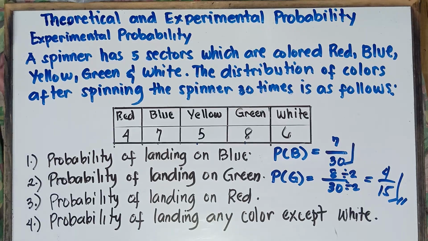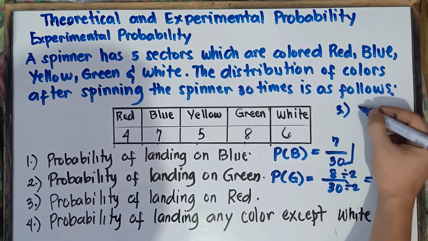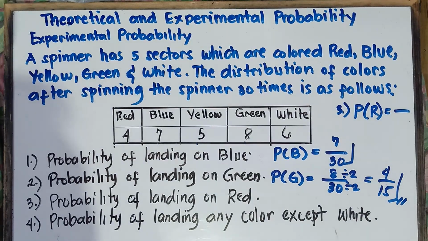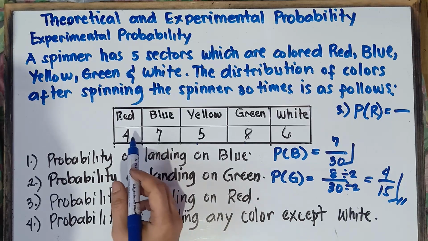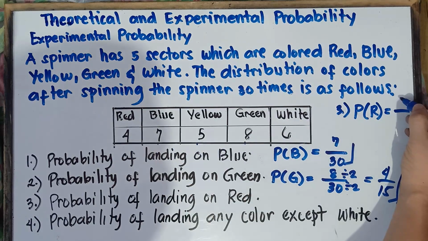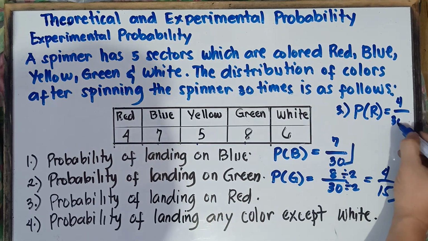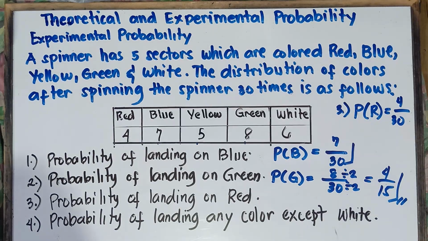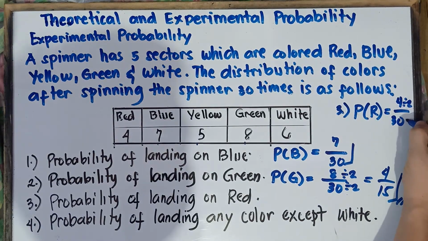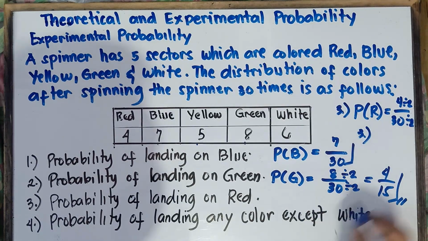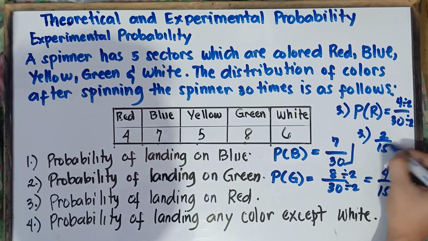Alright, so number 3, probability of landing on red. So we don't have enough space, class. Let me just write here. Number 3, probability of landing red is equal to number of times the event occurs. So for red, it appears 4 times. So 4 over the total number of trials, that would be 30. Can we reduce? Yup, we can divide this one by 2. Divide by 2. So therefore, the final answer for number 3, that would be 2 over 15.